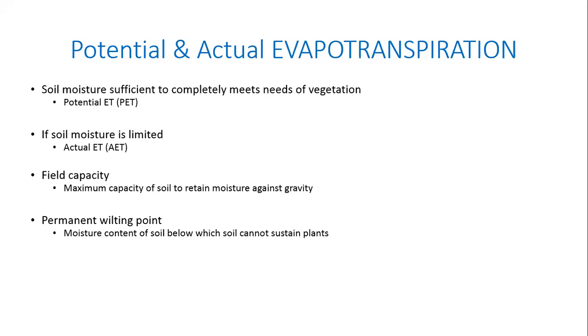So that point below which the soil, although it contains some moisture, is practically not able to sustain the plant is called the permanent wilting point or wilting point. Is that okay? Is that clear?